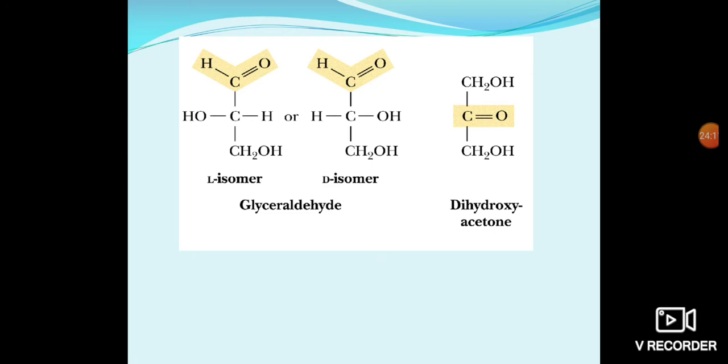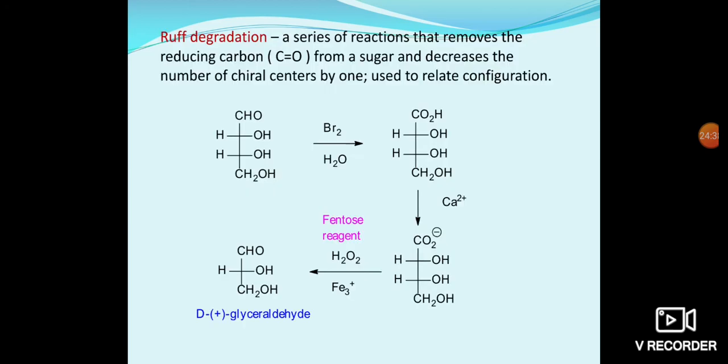Here we see glyceraldehyde as the parent unit. In the L isomer the hydroxyl group is on the left side, whereas in the D isomer the hydroxyl group is on the right side. Dihydroxyacetone is another one.